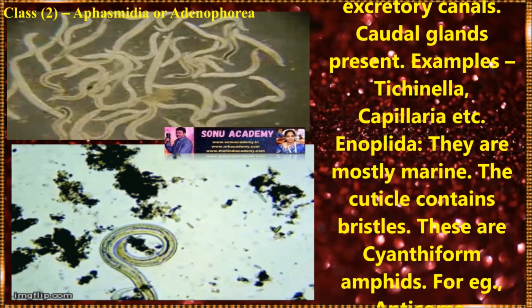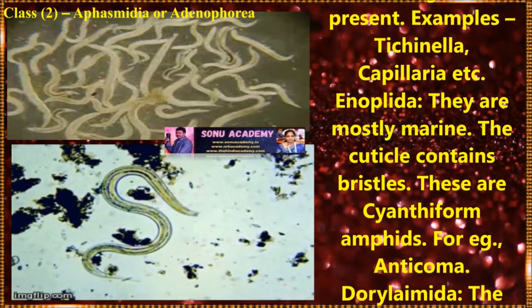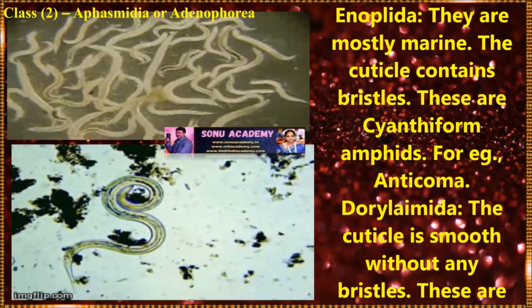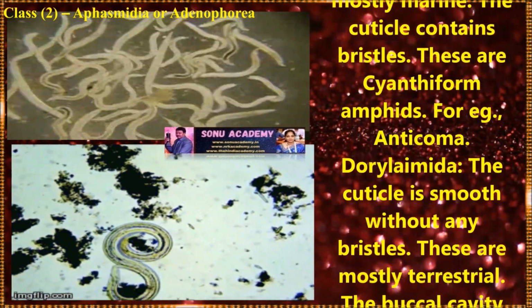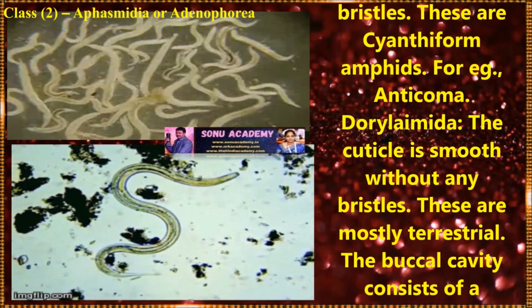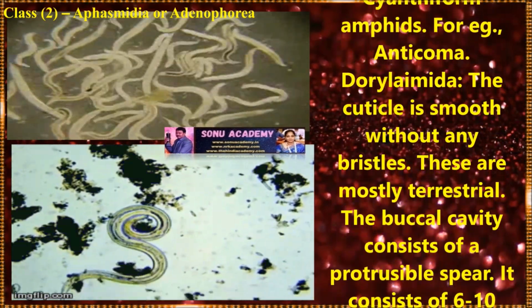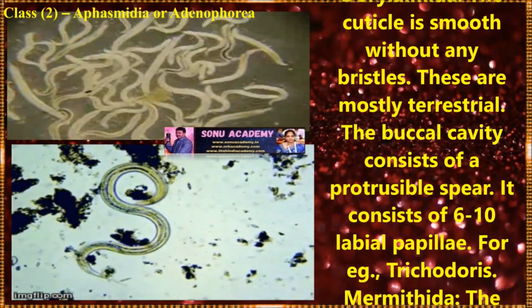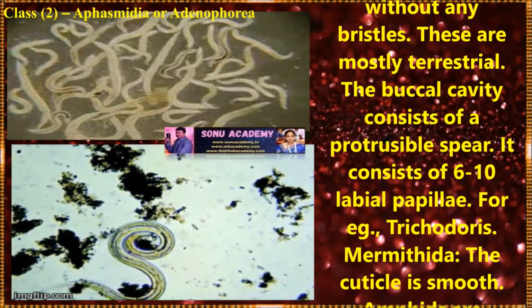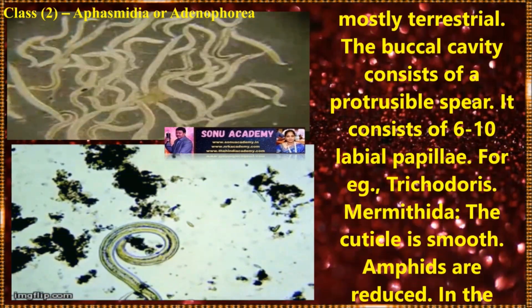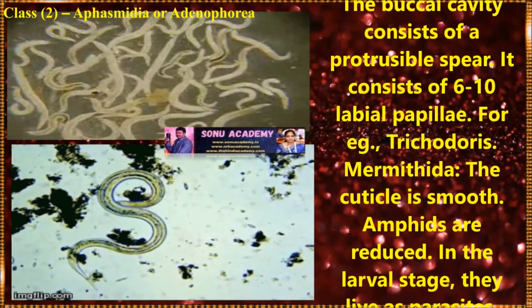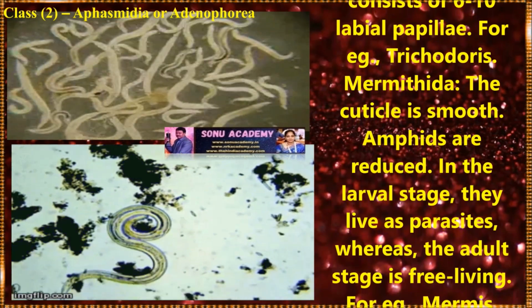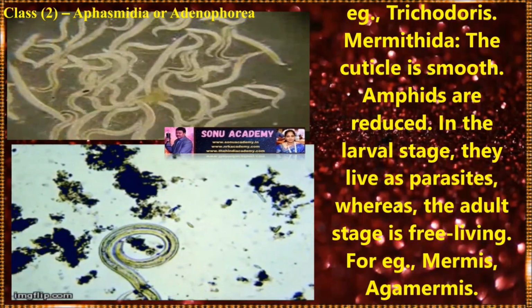Again, the class Adenophorea is divided into the following orders. First one is Enoplida. They are mostly marine. The cuticle contains bristles. These have gnathiform amphids. Example: Anticoma. Next one is Dorylaimida. The cuticle is smooth without any bristles. They are mostly terrestrial. The buccal cavity consists of a protrusible spear. It contains 6 to 10 labial papillae. Example: Trichodorus.